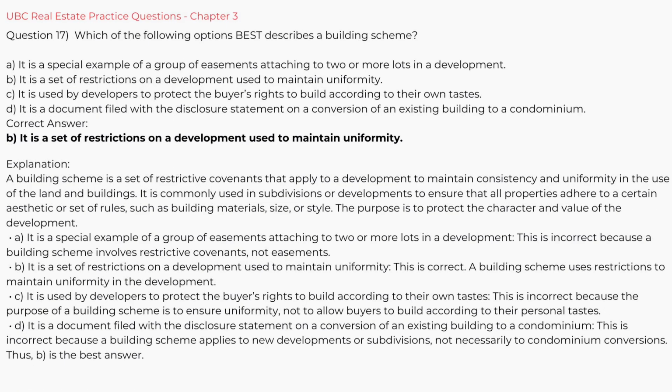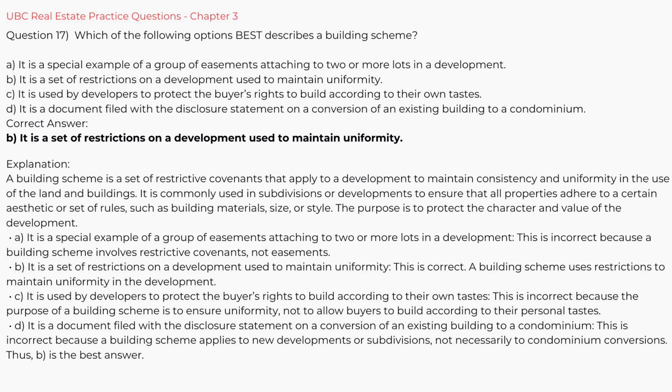Question 17. Which of the following options best describes a building scheme? A. It is a special example of a group of easements attaching to two or more lots in a development. B. It is a set of restrictions on a development used to maintain uniformity. C. It is used by developers to protect the buyer's rights to build according to their own tastes. D. It is a document filed with the disclosure statement on a conversion of an existing building to a condominium. Correct answer, B. It is a set of restrictions on a development used to maintain uniformity.